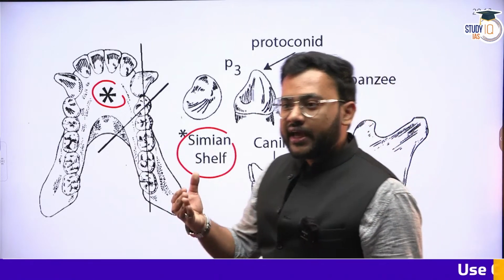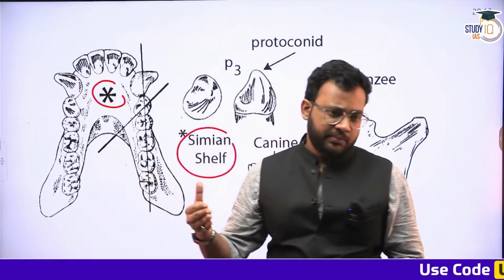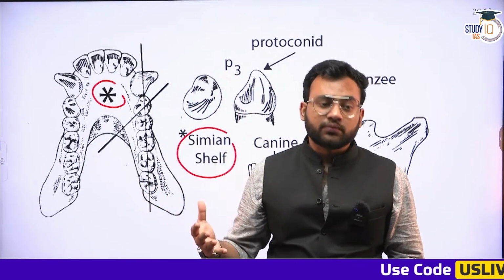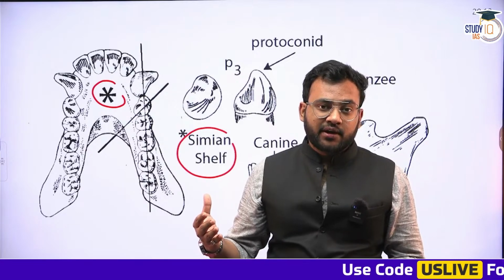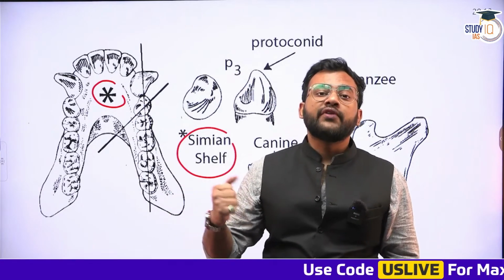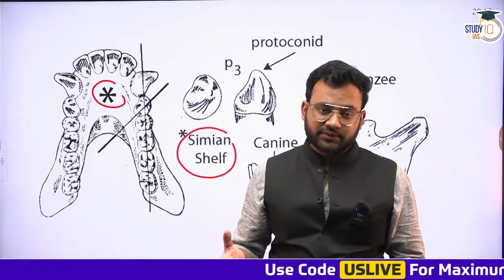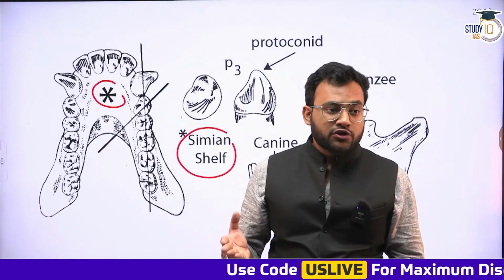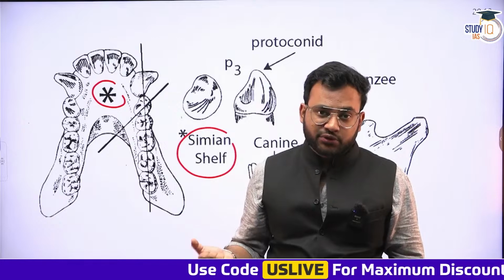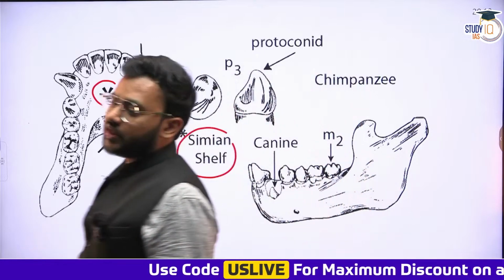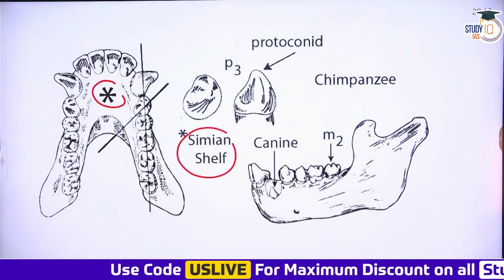It is basically the reinforcement, the thickening of the jaw. Why is this being done? For the reinforcement of jaw muscles, and also to restrict the movement of the tongue. So this extra space is also present among the apes, which is not seen amongst humans.